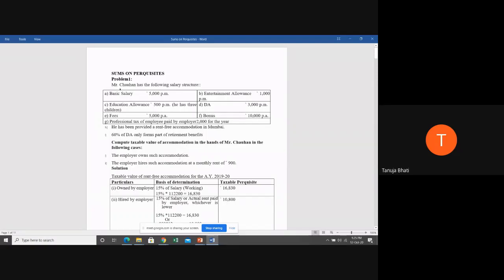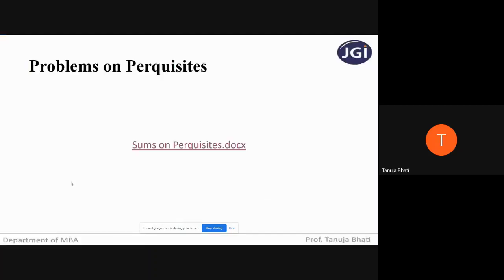So is the question understood by everyone? So here they are just telling us to compute the taxable value of accommodation. Now let us quickly go